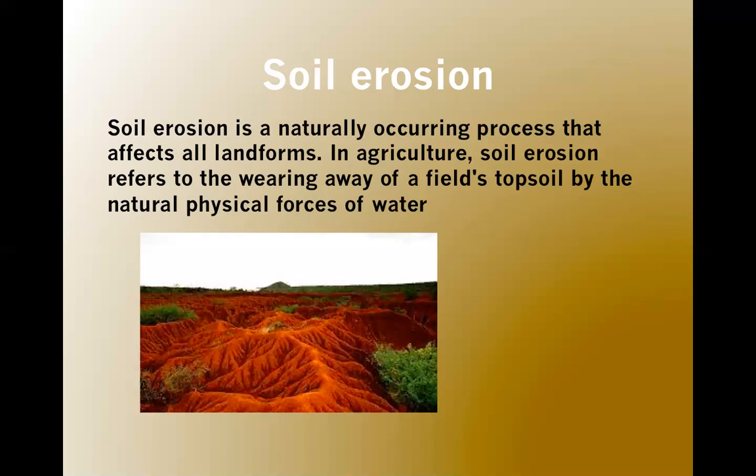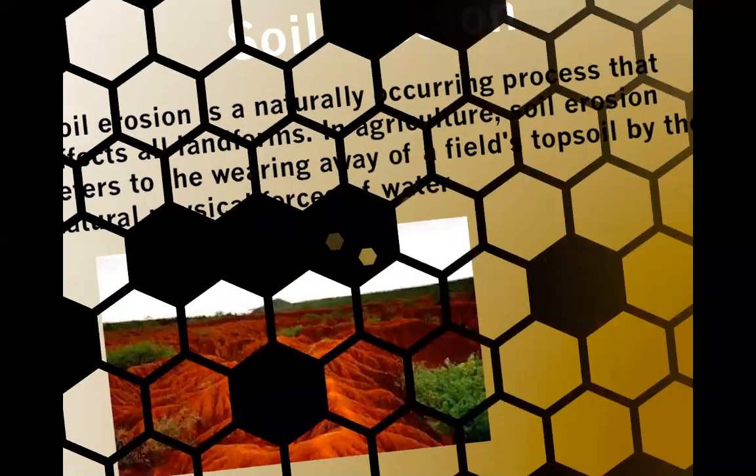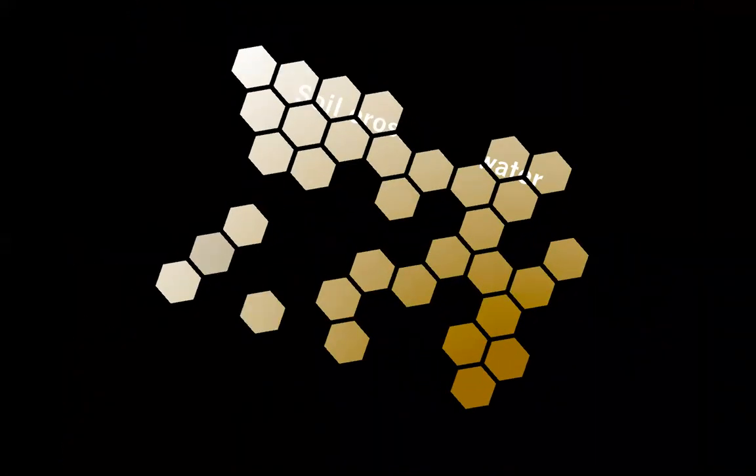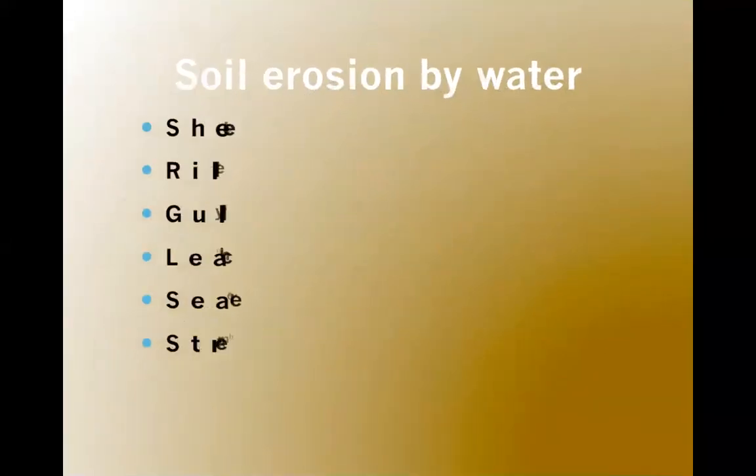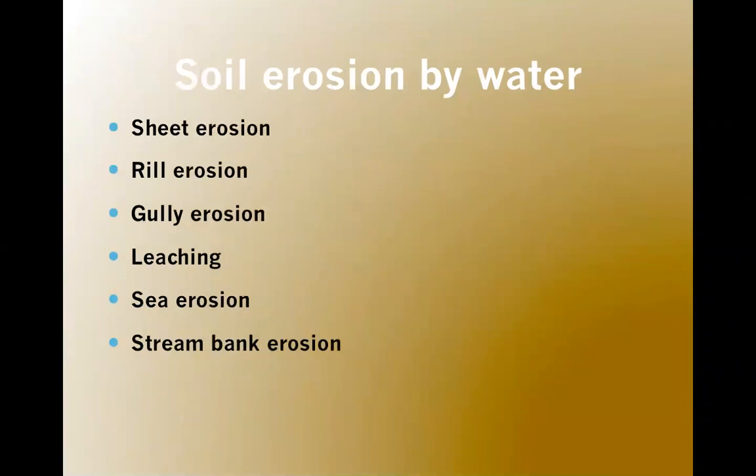These 3 keywords have to be mentioned in the definition. Water, wind, and human activities. These are the 3 agents which erode the soil, which cause soil erosion. Now we will look into soil erosion by water. Okay, so there are 6 to 7 types of soil erosion by water.